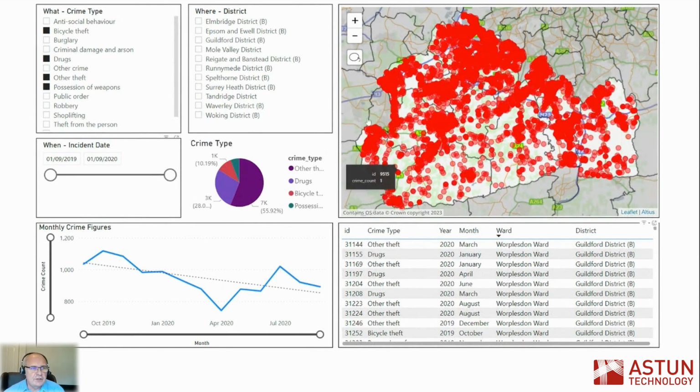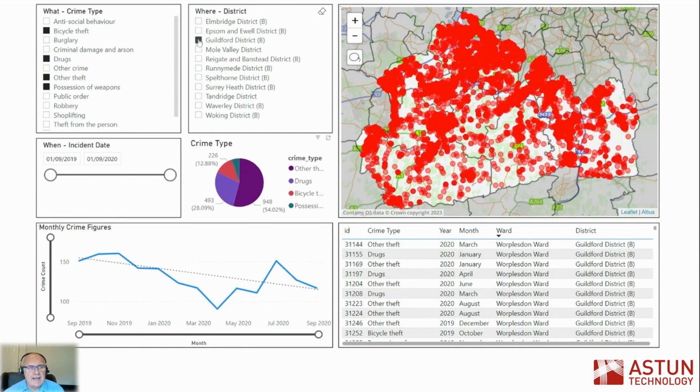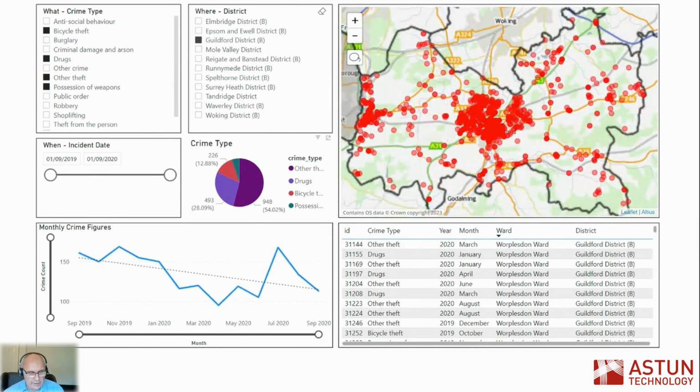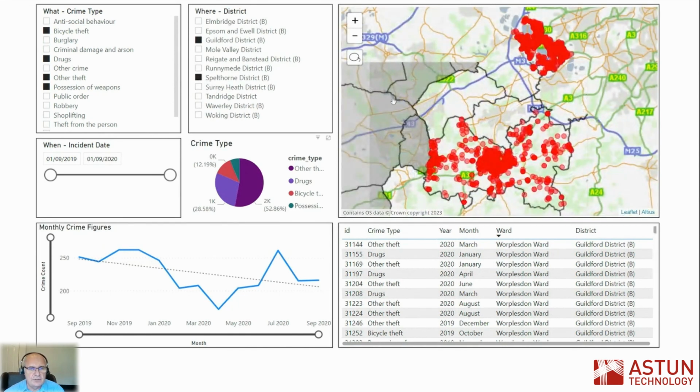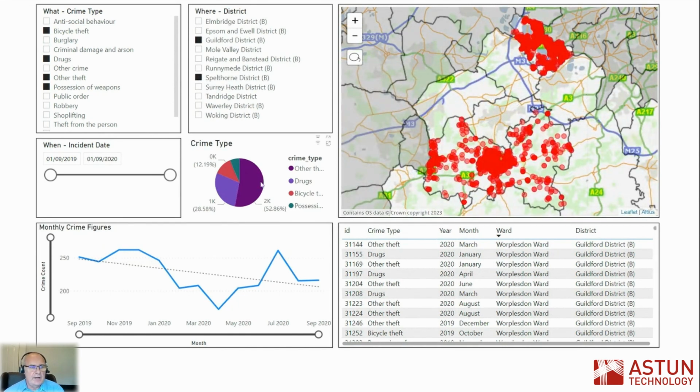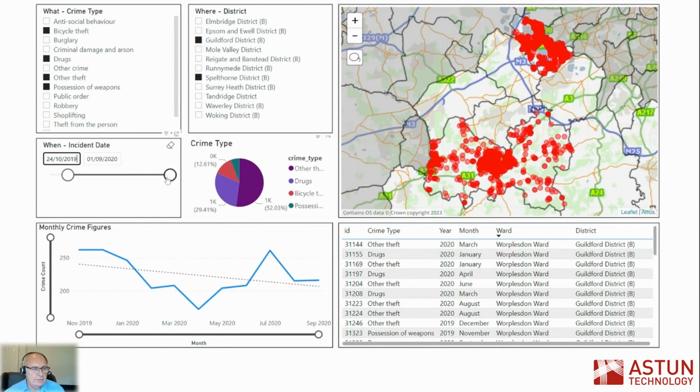If you're interested in just a specific area, you can select that district. Or if you want more than one district, you can select those as well, and you can see the distribution, the pie chart, the graph, and the table updated. If you're interested in a specific period, you can use the date selector to pick a start date or simply the slider.